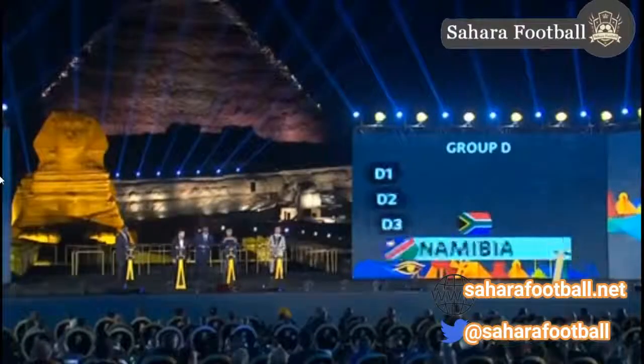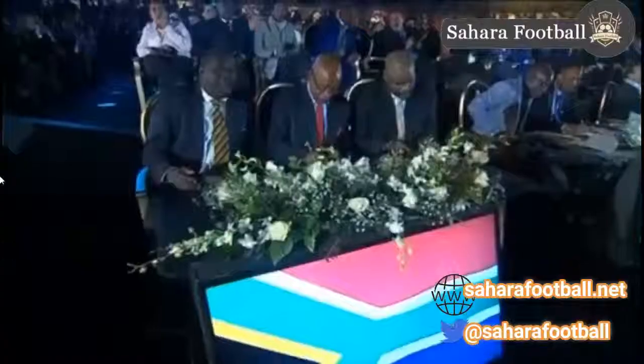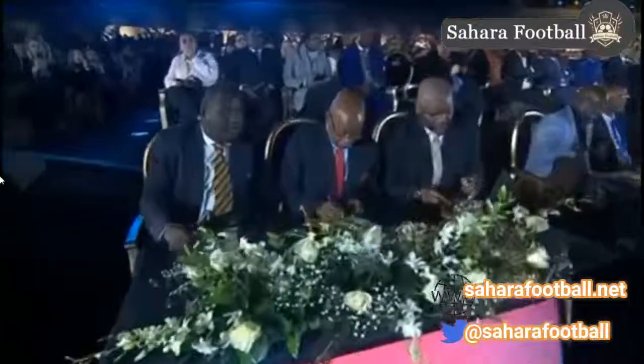South Africa. Bafana Bafana. South Africa were the last team to book the ticket to Egypt after a 2-1 away win over Libya in Sfax, Tunisia.